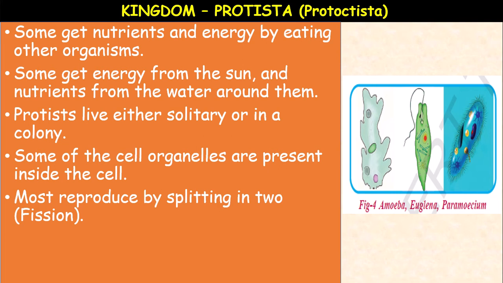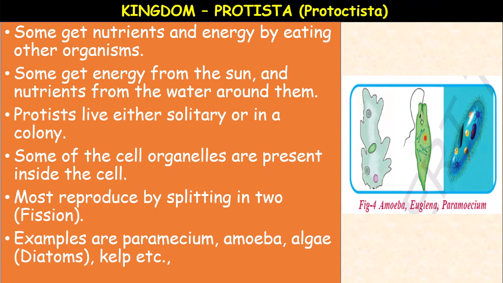Mostly they reproduce by splitting, binary fission. The examples of kingdom Protista are paramecium, amoeba, some diatoms, that is algae, and kelp, seaweeds.